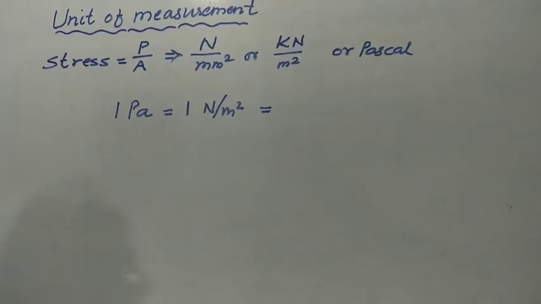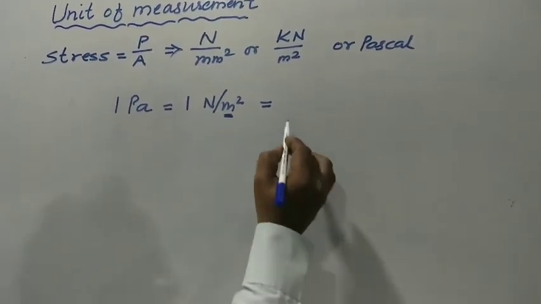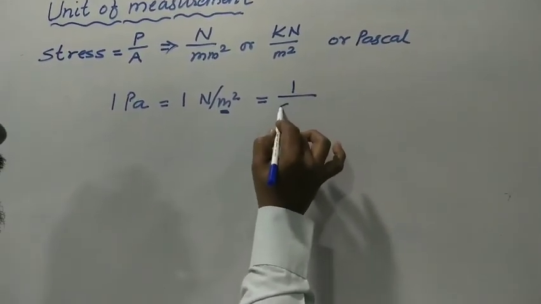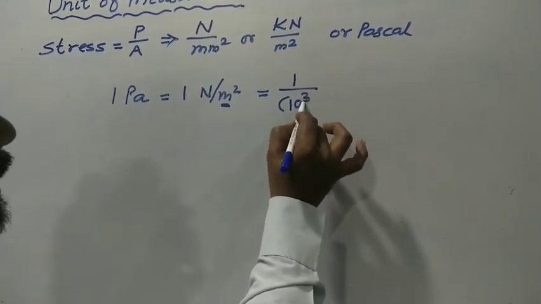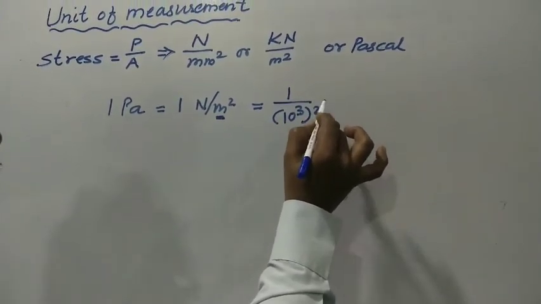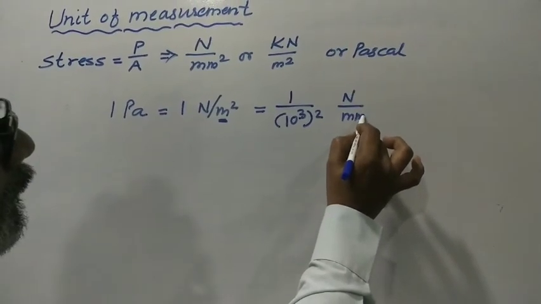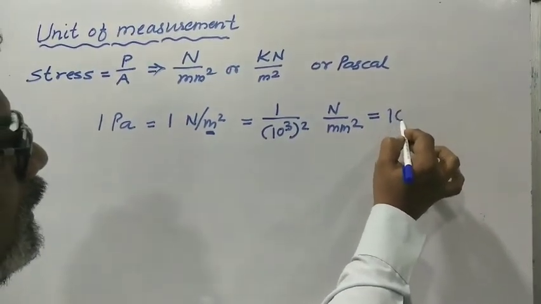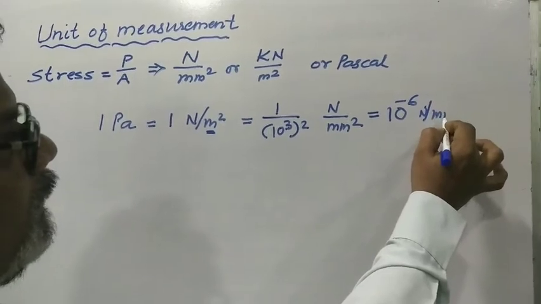Converting meter square into millimeter square, 1 Pascal is equal to 10 raised to power minus 6 Newton per millimeter square.